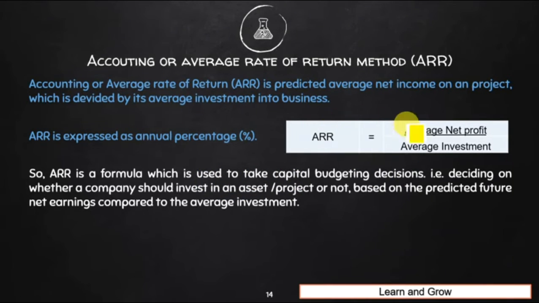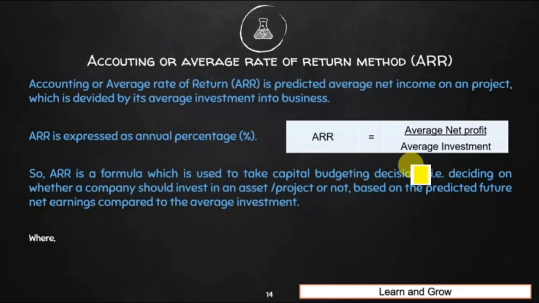Once we get some percentage, we will use this to take a capital budgeting decision, whether a company should invest in an asset or project or not. And that would be based on the predicted future net earnings compared to the average investment. So now, what is average net profit, how do we calculate it, and how do we calculate average investment?